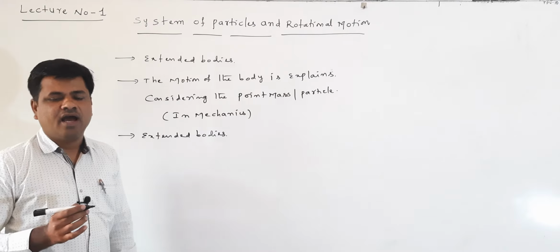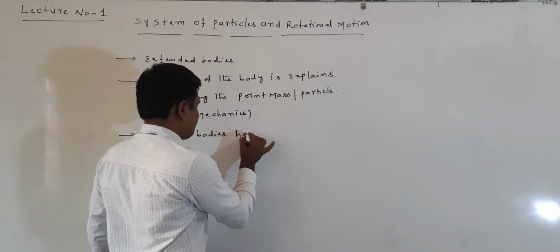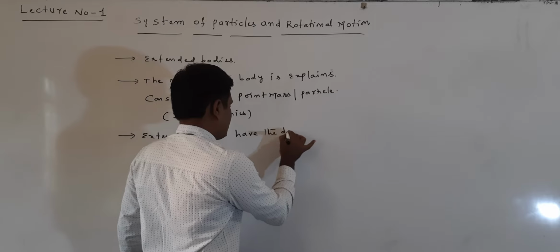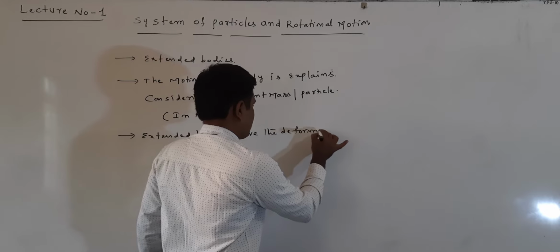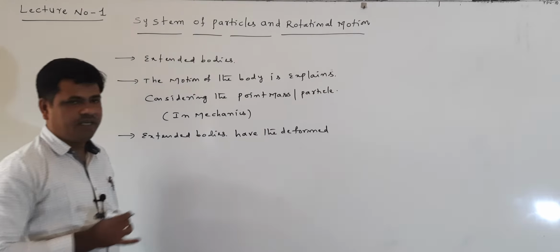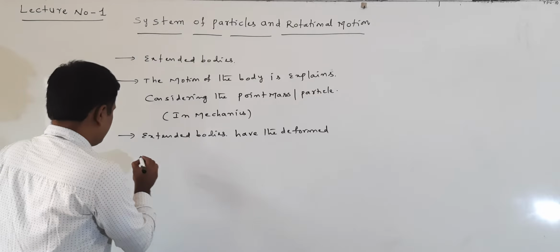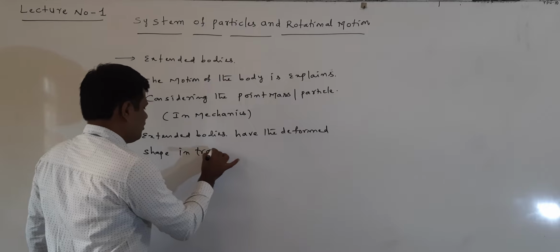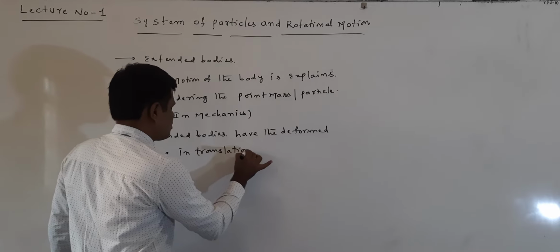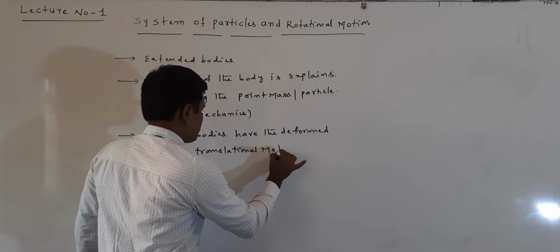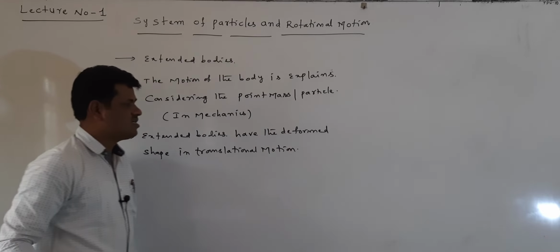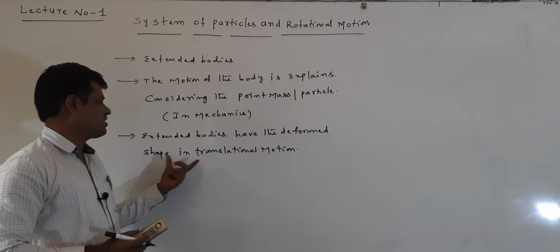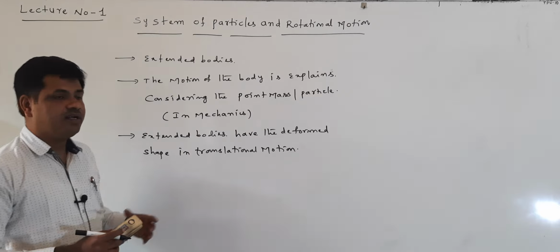Extended bodies have a deformed shape in translational motion. In translational motion, extended bodies have which shape? Deformed shape.